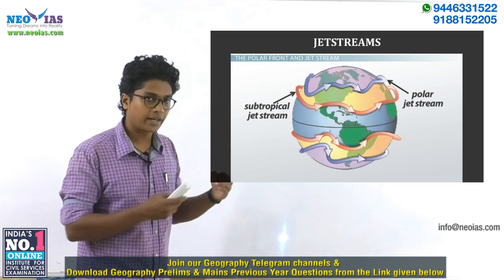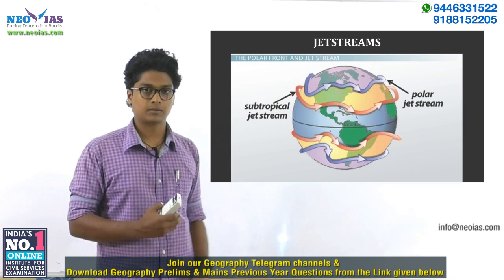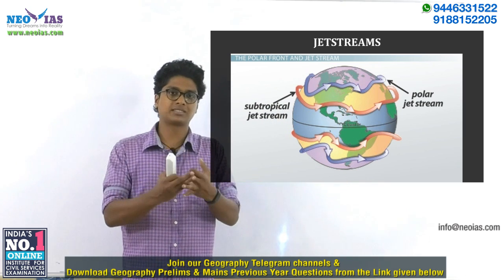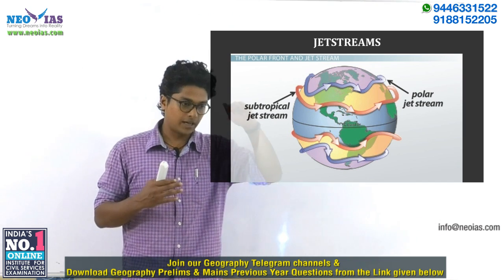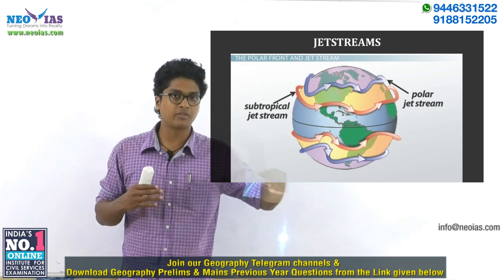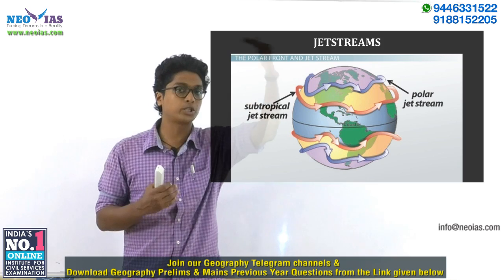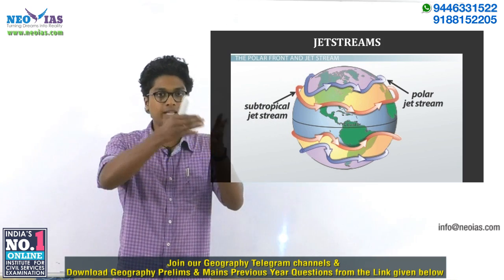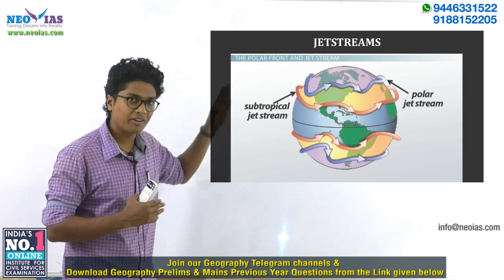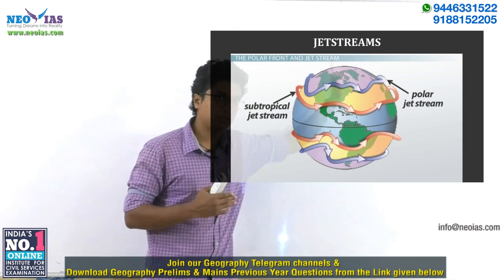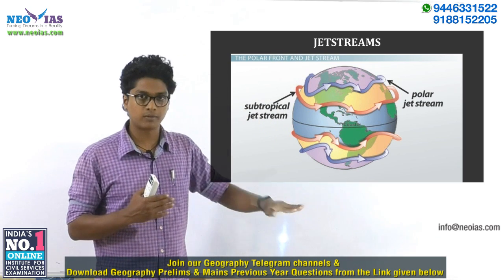Jet streams, in short, are upper level winds. Normally, when we talk about trade winds, westerlies, or any other wind, they usually move near the surface, say 1 or 2 kilometers from the surface. At the same time, the jet streams blow at very high altitude, at 9 to 12 kilometers. They are very fast moving winds which blow generally from west to east, and they take place in the upper troposphere, not the lower troposphere.